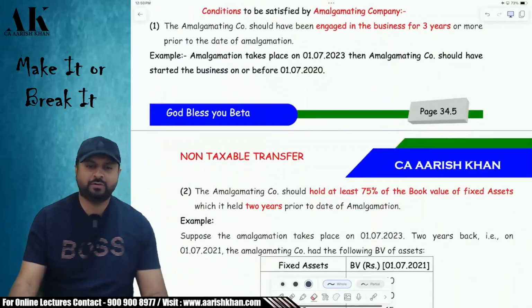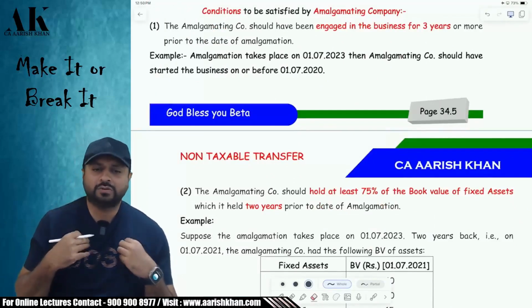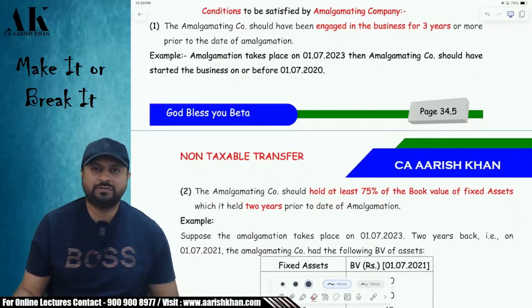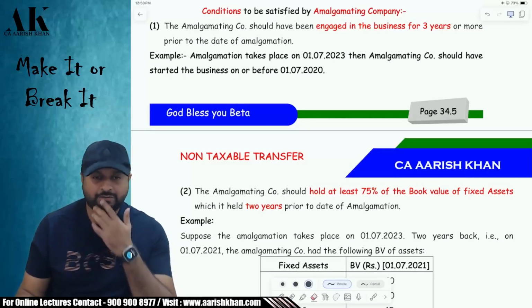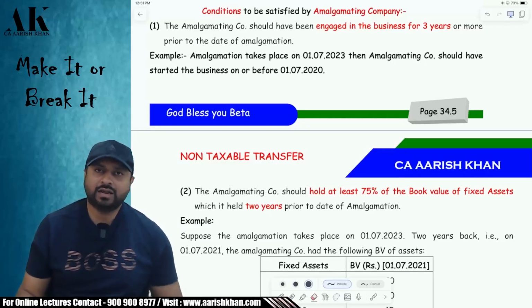Now, there are some conditions which we have to fulfill. Come to page number 34.5. This was only the list of companies who are eligible for amalgamation. Okay. Now I am talking about the conditions to be satisfied by the amalgamating company, so that it can transfer the loss to the amalgamated company.